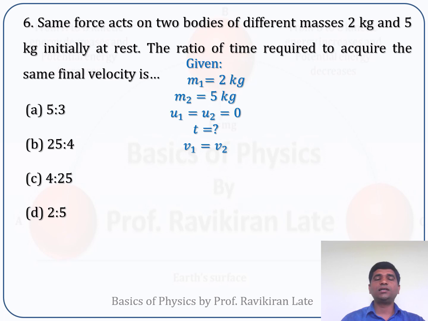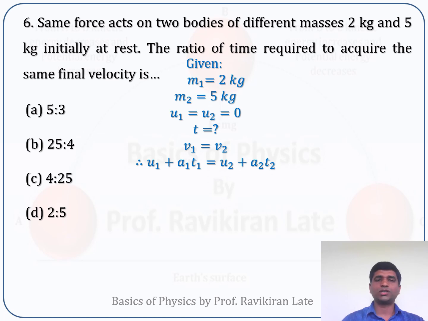And initially both the bodies are at rest, so initial velocities u1 and u2 will be 0. We have to calculate the time ratio when the final velocities will be same, means v1 is equal to v2. Now we know the first kinematical equation, v is equal to u plus at.